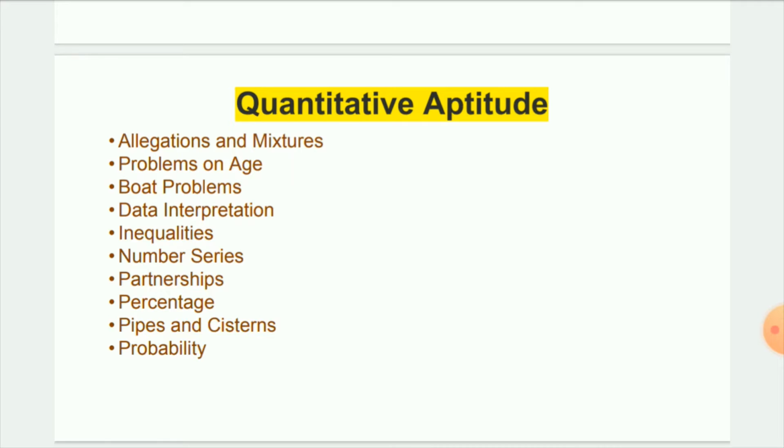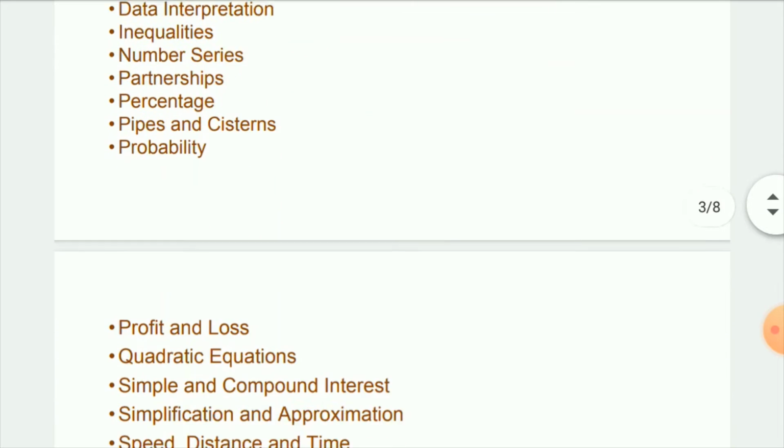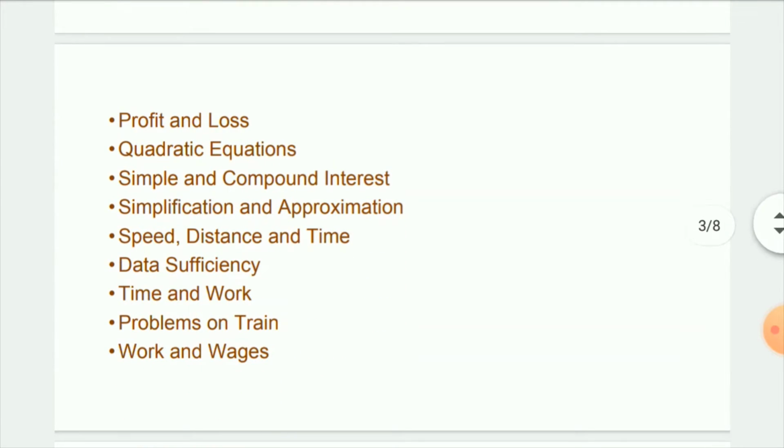And the sixth one is number series. We can expect 6 to 8 marks in the prelims. And partnerships, which also come at the prelims level and the mains level, so we can expect 1 to 5 marks in the prelims and mains exams. Pipes and cisterns is also very important for prelims and mains. And the last one is probability, which is also very important for mains exams in SBI PO and IBPS PO. And afterwards we can move to profit and loss.